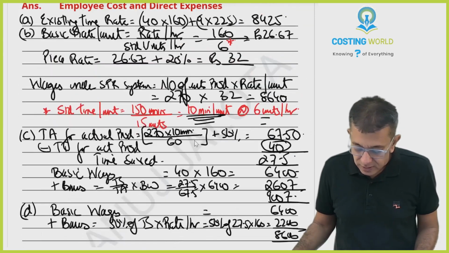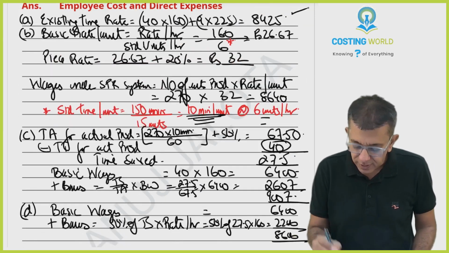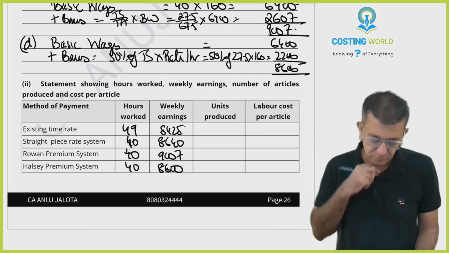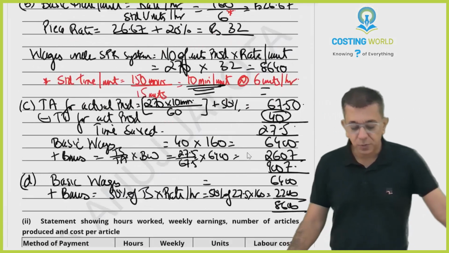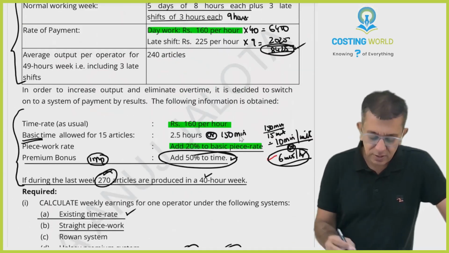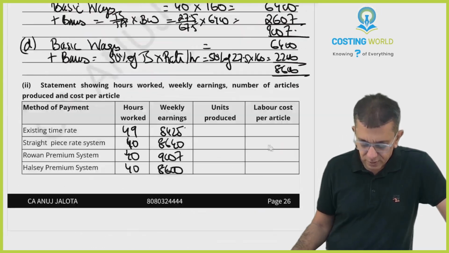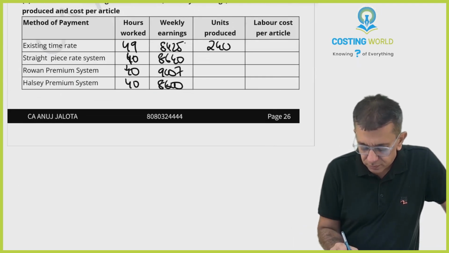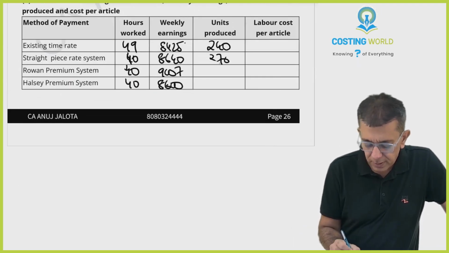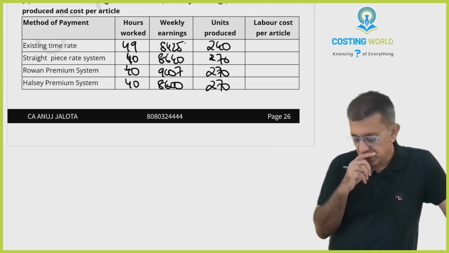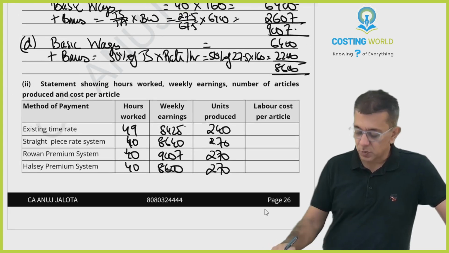And under the current system, it is 8,425. Units produced: under the current system, they were making 240, but under the new systems, 270. Labor cost per article.